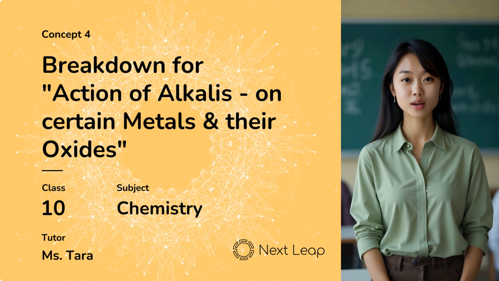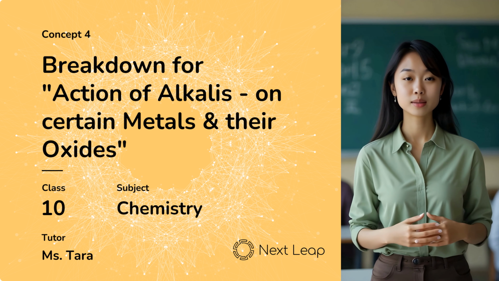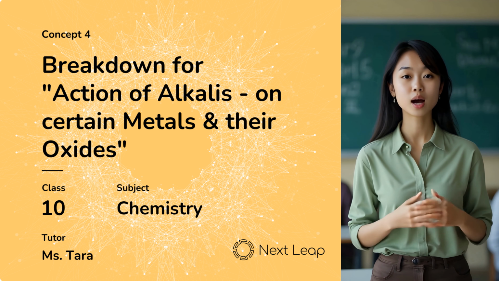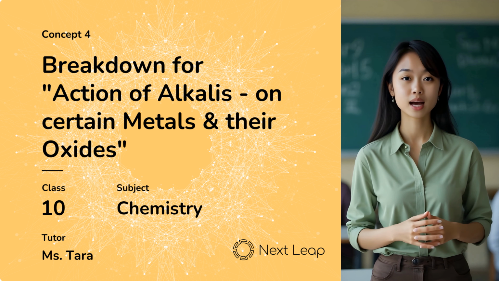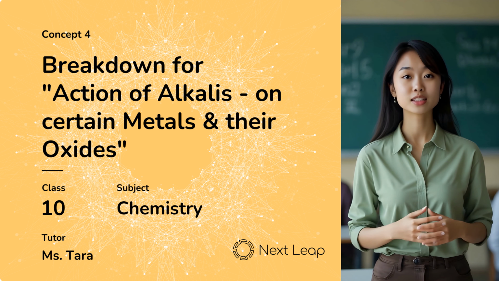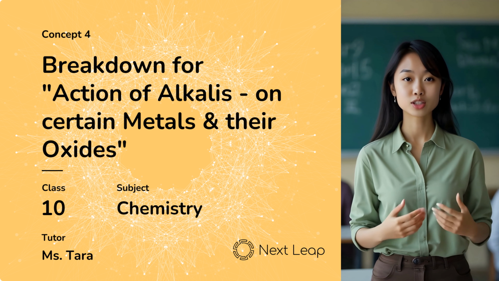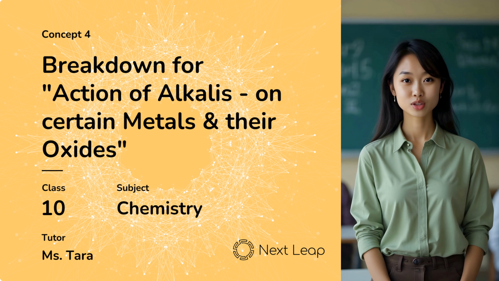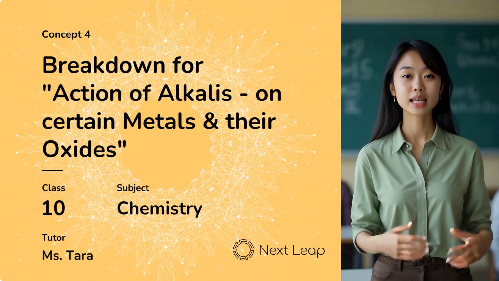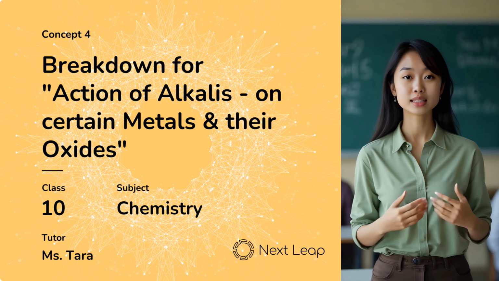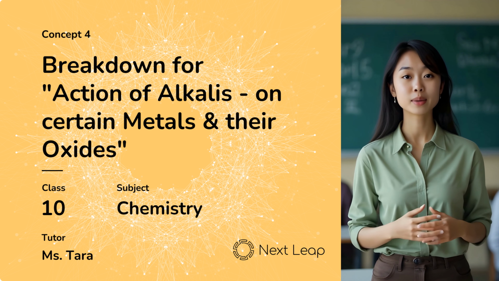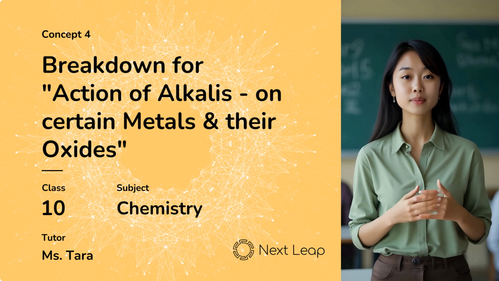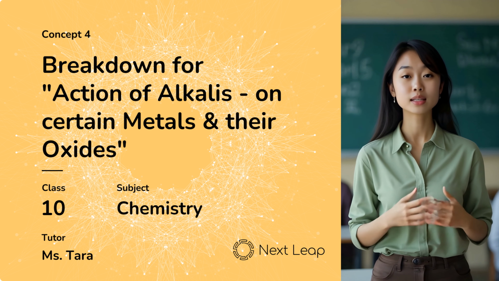Welcome to today's topic on the action of alkalis on certain metals and their oxides. Now, have you ever wondered how metals like zinc, lead, and aluminum react with strong alkalis such as sodium hydroxide or potassium hydroxide? Well, these reactions not only produce salts but also release hydrogen gas. It's quite fascinating when you think about how these seemingly simple reactions happen right in front of our eyes. Let's dive into the chemistry behind it.